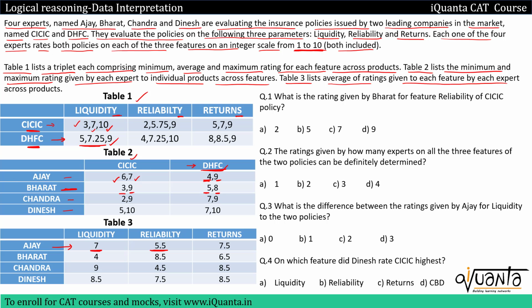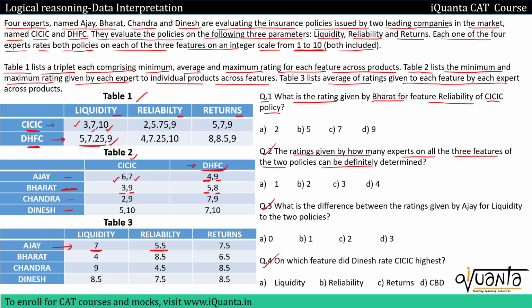Now we have to relate all these tables and let us see what is the first question. What is the rating given by Bharat for feature reliability of CICIC policy? So that means we have to find out the ratings given to all the features of both these companies by all these experts. Similarly, the second one is the ratings given by how many experts on all three features of the two policies can be definitely determined. So this can also be answered if we know all the ratings given by all these experts to all these policies. The third one is also regarding the same, the fourth one as well.